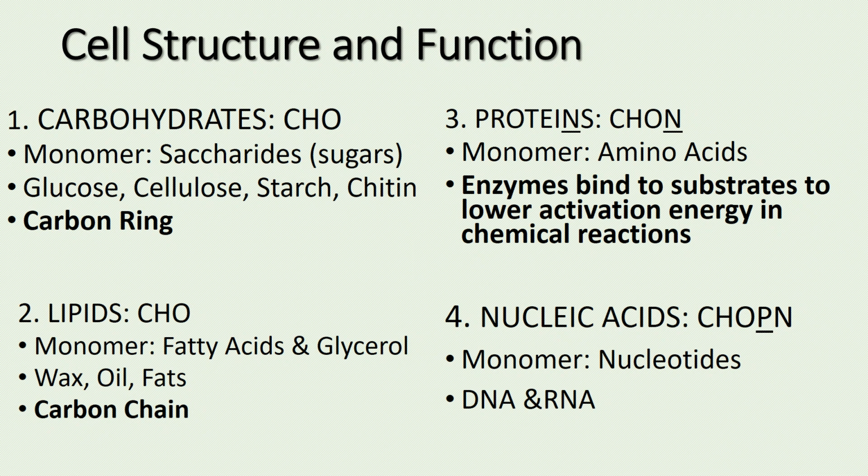Third are proteins, which are made up of CHON. You can remember that because of the N in CHON and the N in proteins. And the monomer is amino acids. Remember, there are picky proteins, known as enzymes, that bind to substrates to lower activation energy in chemical reactions. And the fourth biomolecule or macromolecule is known as nucleic acids, which are made up of all 5 essential elements, CHOPIN. Their monomer is nucleotides, and the 2 best examples of nucleic acids are DNA and RNA.